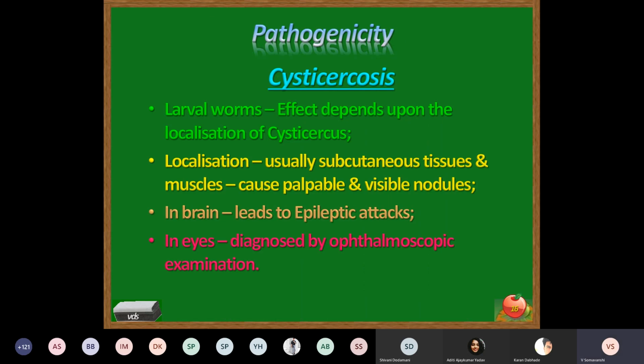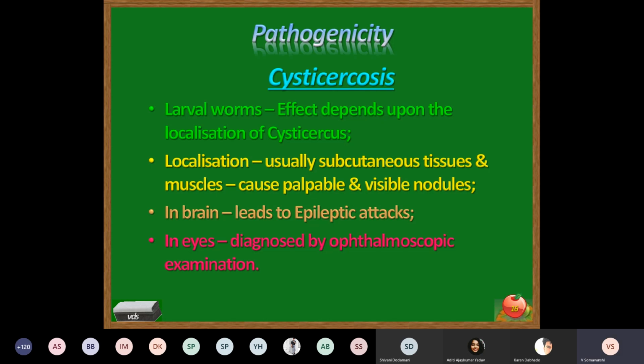Cysticercosis in human beings: the effect of the larval worm depends upon the localization of the cysticerci. If it is in the eyes, ophthalmic examination may be done to observe the presence of cysticerci, the bladder-like structures in the eyes. Localization usually occurs in the subcutaneous tissue, giving rise to enlargement or nodule formation under the muscles.